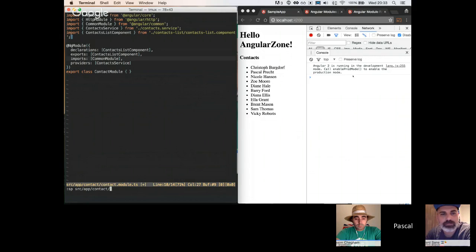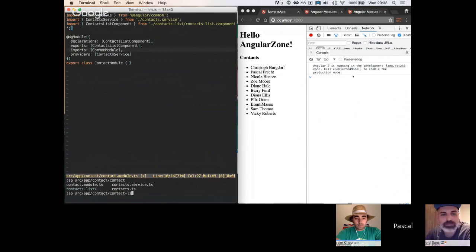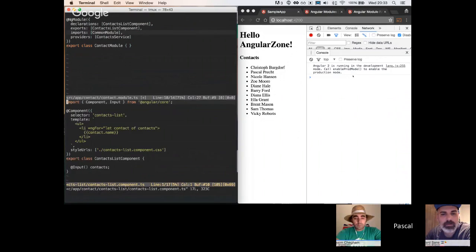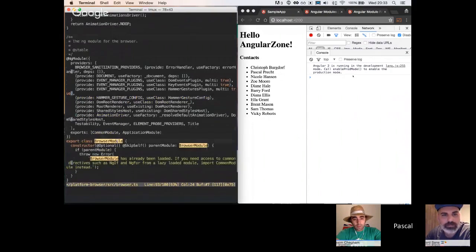And if we take a look at our context list component, which is now in source app contact. So there's a new folder contact for that module. And here we have the context list component right there. So this component here uses ngFor. Right. So in order to use it, we need to import the common module. We haven't done this in our root application module because we have imported the browser module, which also re-exports the common module, as we've seen right here.